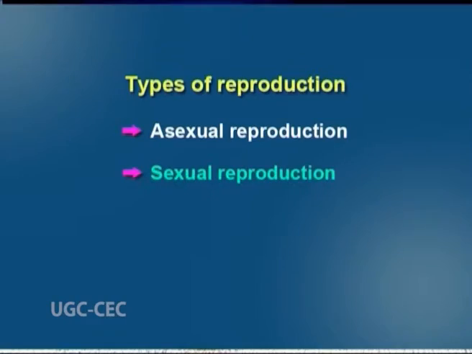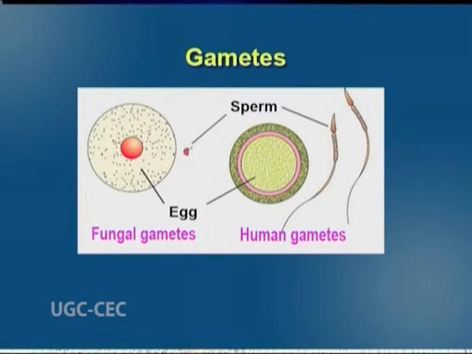Next one is sexual reproduction. Sexual reproduction involves specialized reproductive cells or gametes. These cells are haploid and are usually produced by meiosis. The male cell is called a sperm. It is smaller than the female cell, that is the egg, and it is motile, means it can move. The egg is larger than the sperm. It is non-motile and it carries nutrients to sustain the embryo until it can feed or absorb nutrition from the mother.